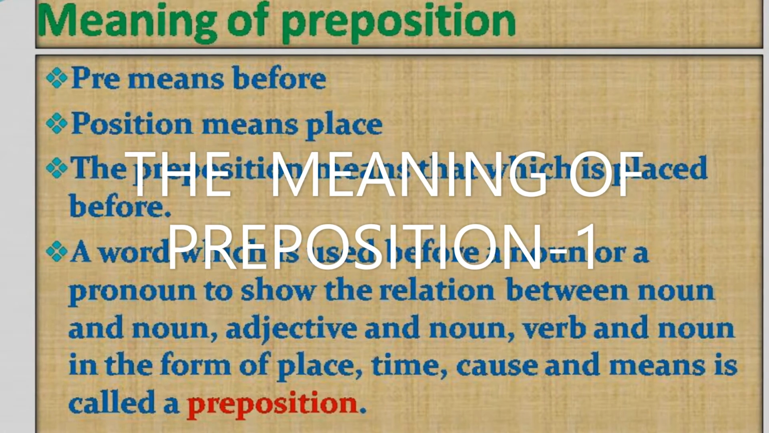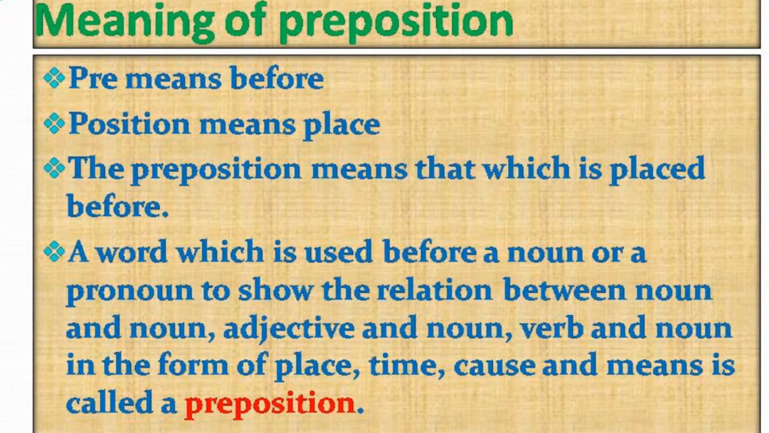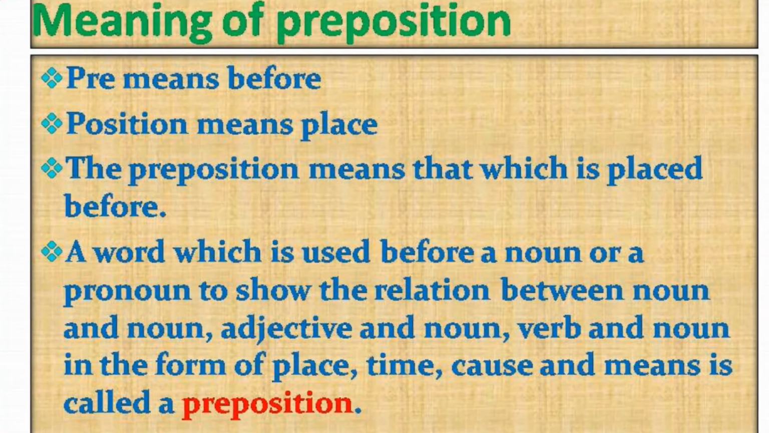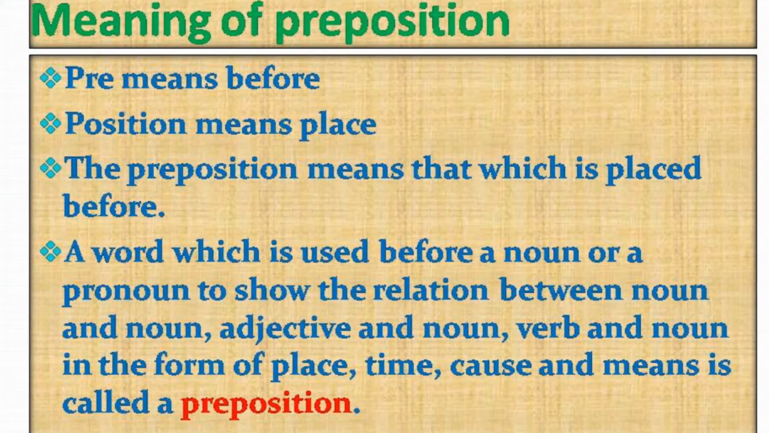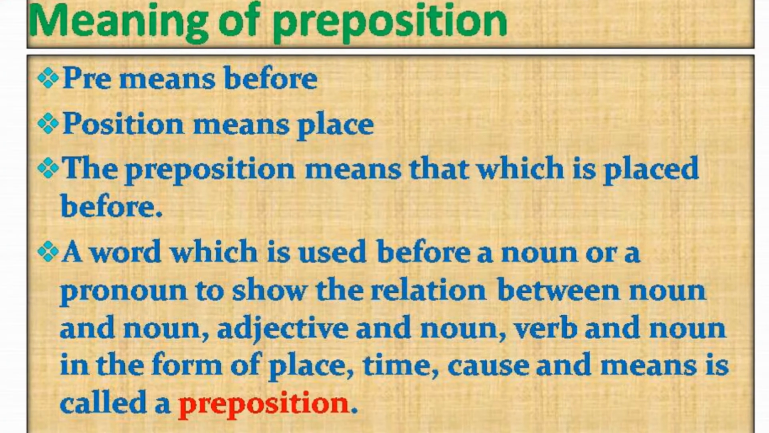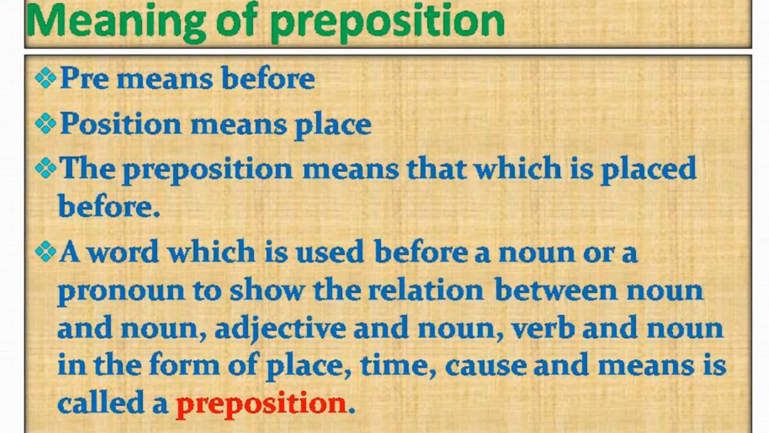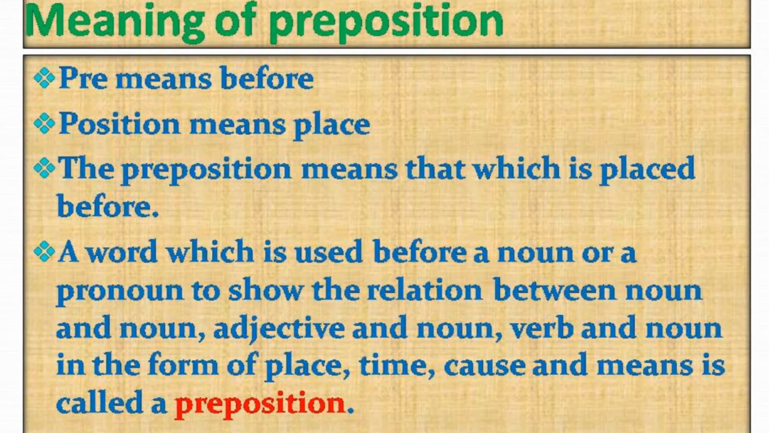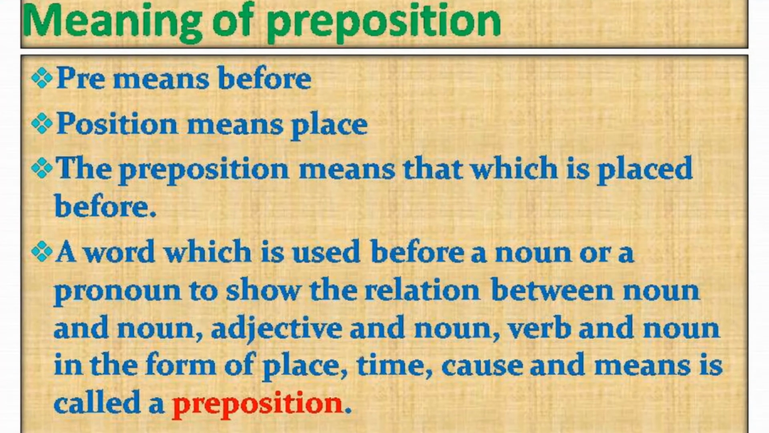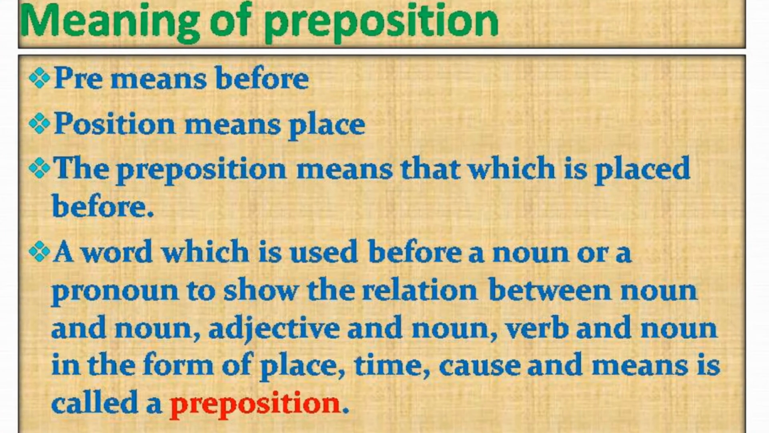Meaning of preposition. Pre means before. Position means place. The preposition means that which is placed before. A word which is used before a noun or a pronoun to show the relation between noun and noun, adjective and noun, verb and noun in the form of place, time, cause, and means is called a preposition.